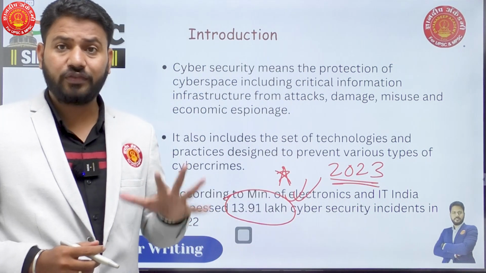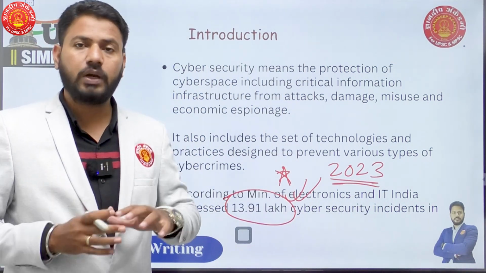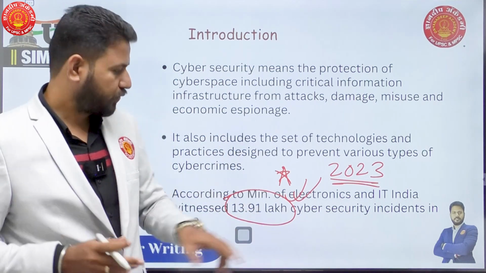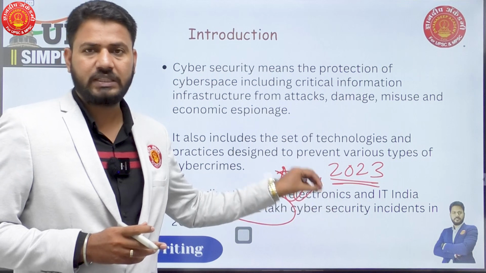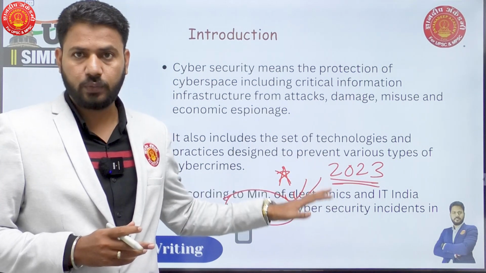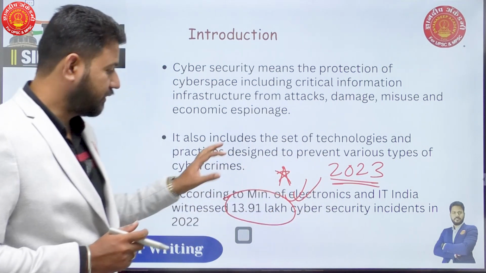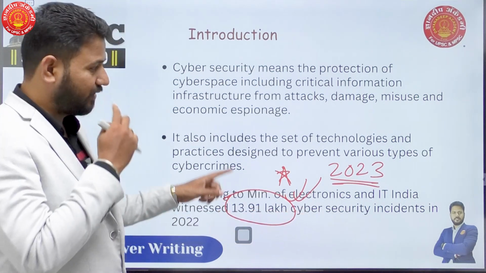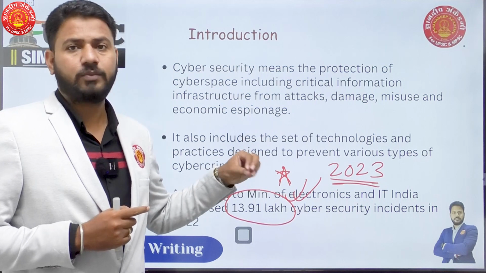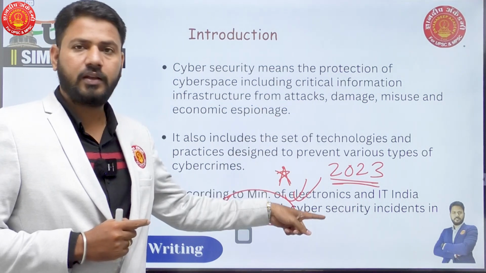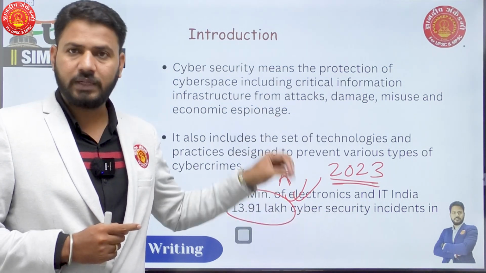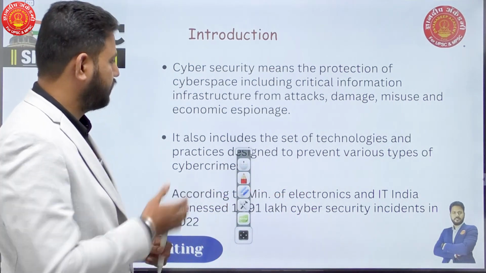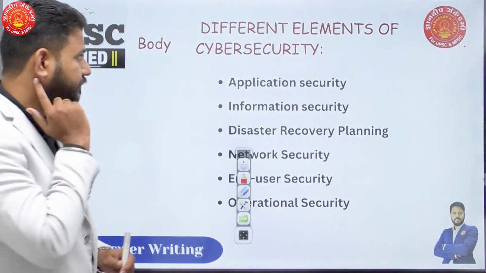There are a lot of international organizations which give out facts and figures about cyber attacks in all the countries. So specifically, all the information that is related to India can be put into this question. And mind you, this is the most important part of the introduction. Without this, the answer becomes very bookish. So bring in relevant facts and figures of that particular year. So this is how I think we can go through the introduction.